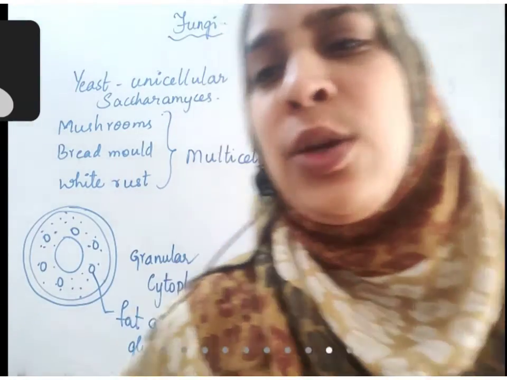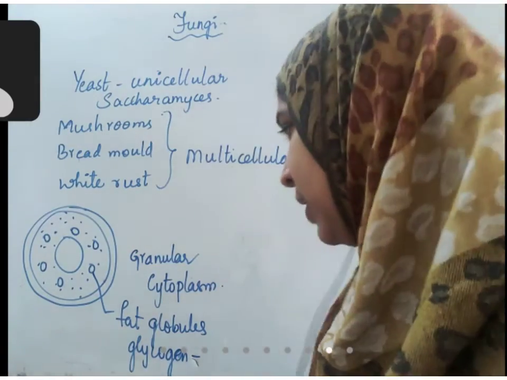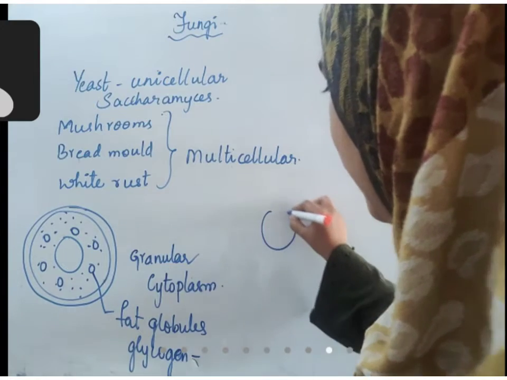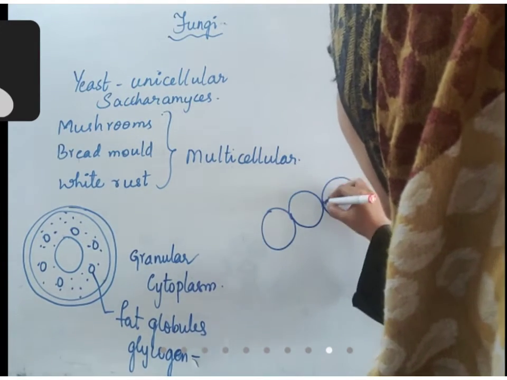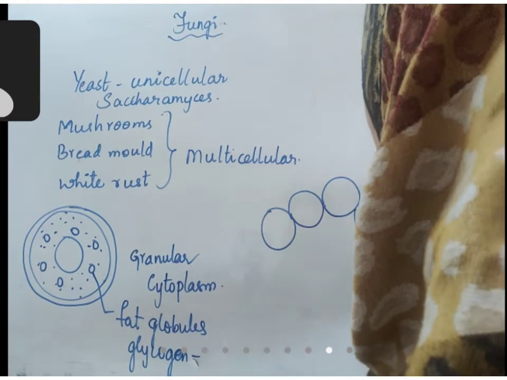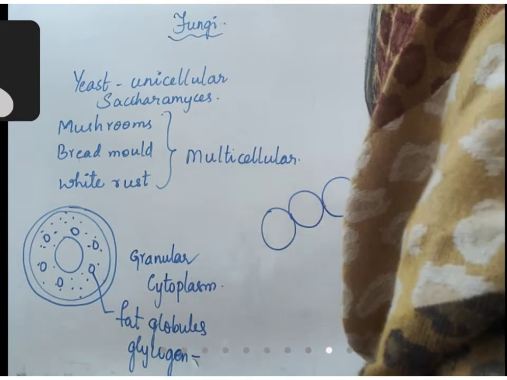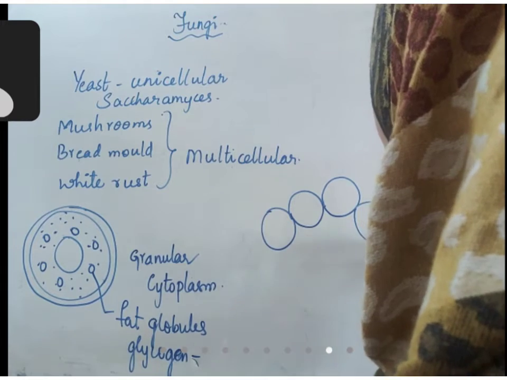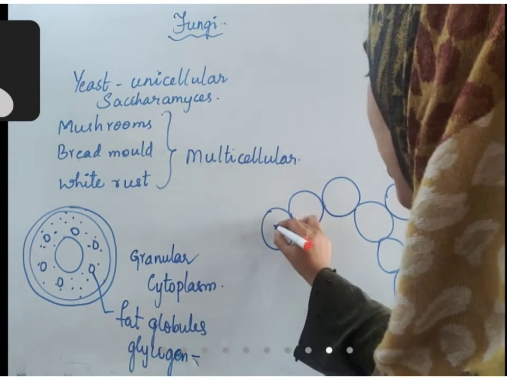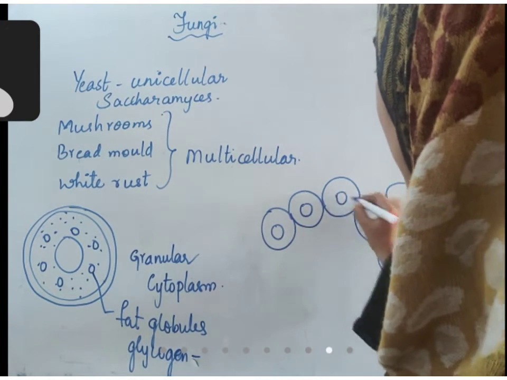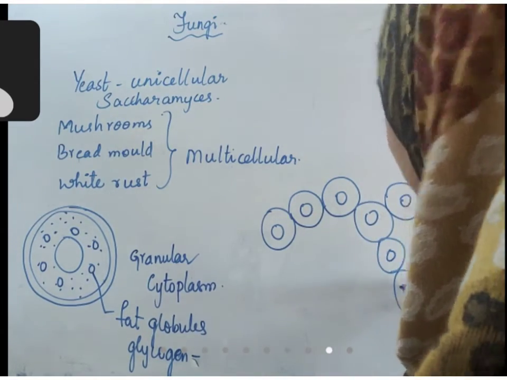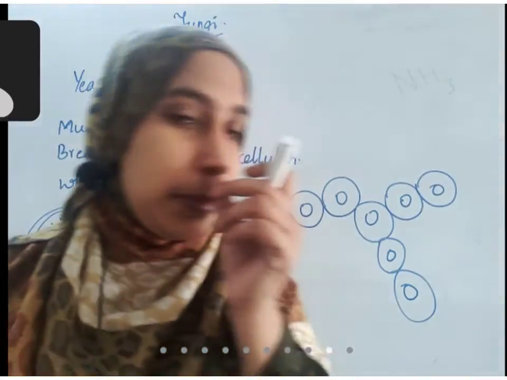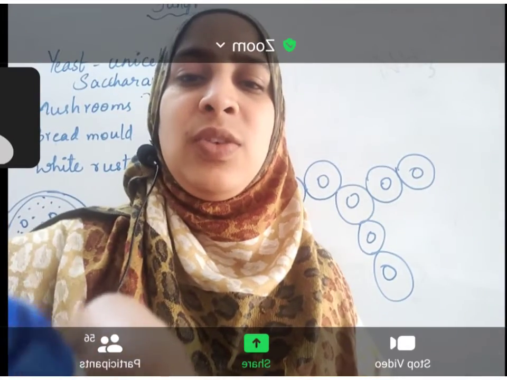Yeast never lives individually. It always lives in colonies. If you see the structure, the outer cell walls are found attached and they form colonies like this. Each one is one cell. Each one is one individual.